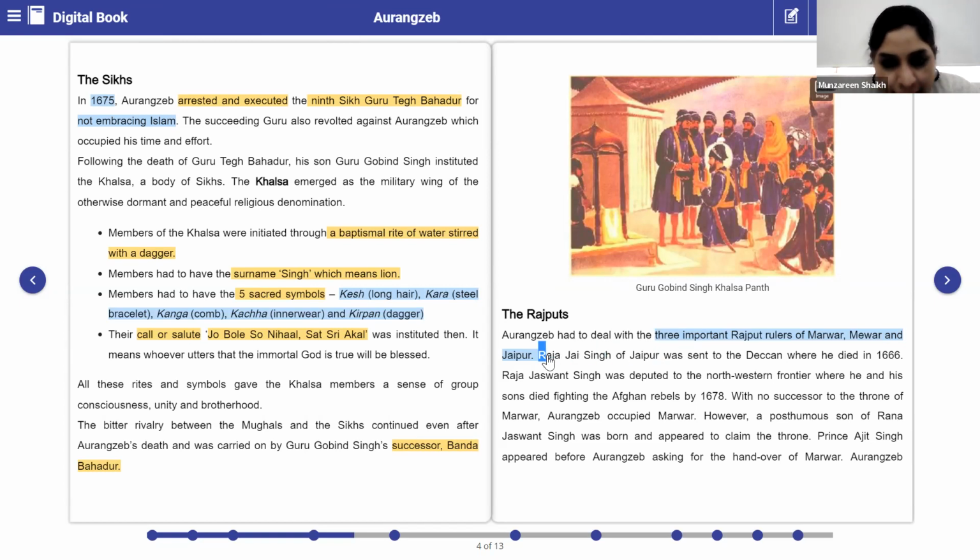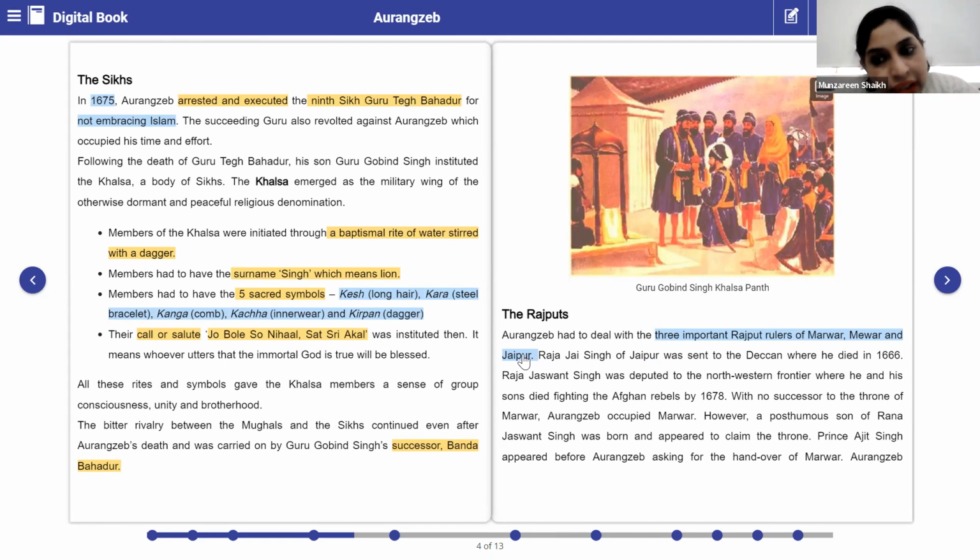Now this is all about the Rajputs. Basically, first of all, what did he do? Raja Jai Singh of Jaipur was sent to the Deccan, and he died. And Raja Jaswant Singh, the next leader of the Rajput territories, was deputed to the northwestern frontier.